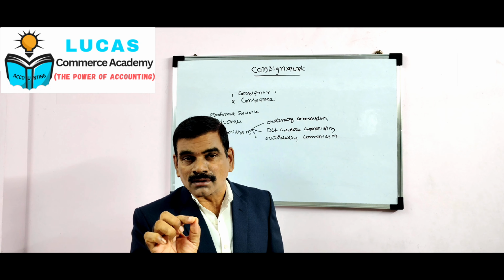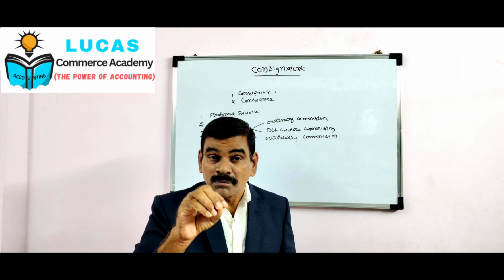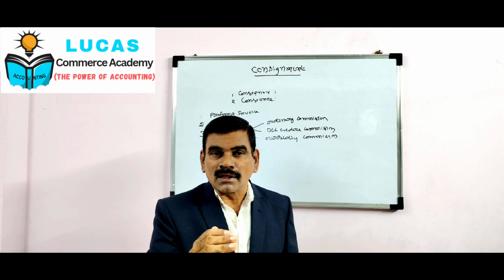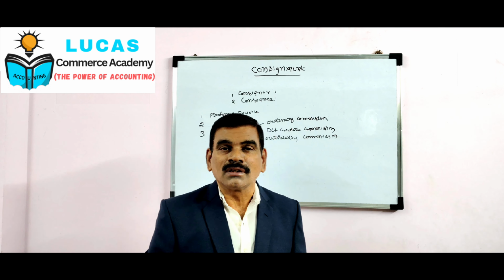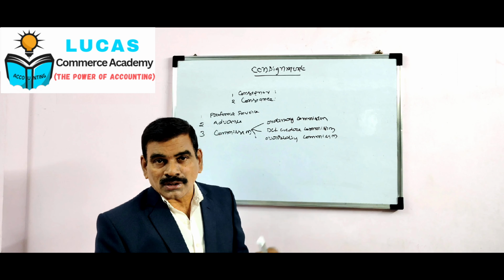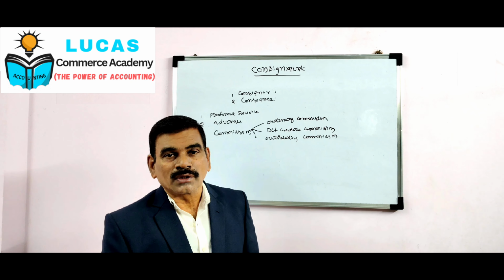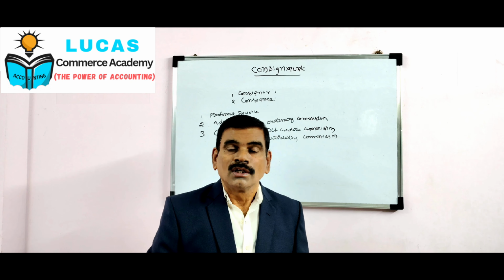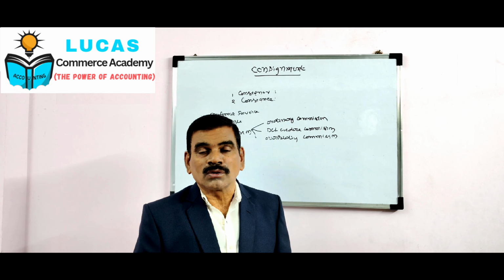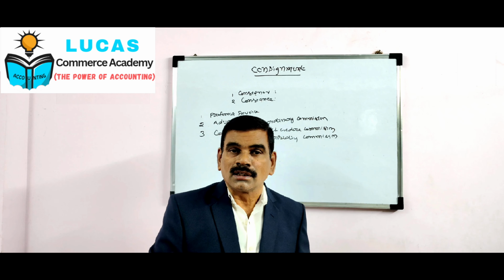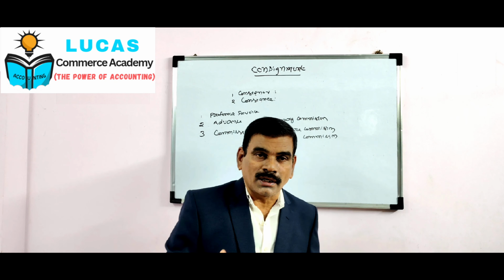consignor. So that means in order to protect himself, the consignor may allow an extra commission to the consignee. That commission is known as del credere commission. So this commission may also be given in the form of percentage. Unless otherwise specified in the problem, del credere commission is also calculated on total sales. Total sales means both cash and credit.